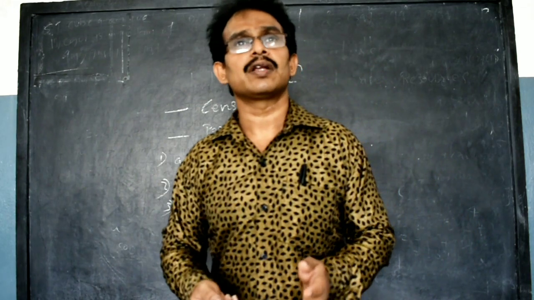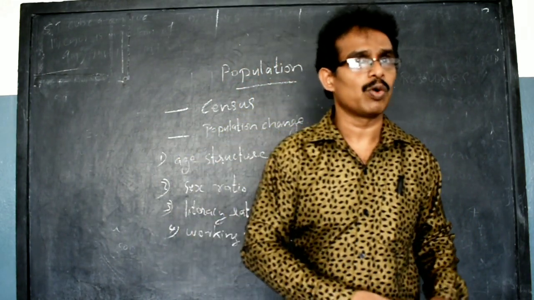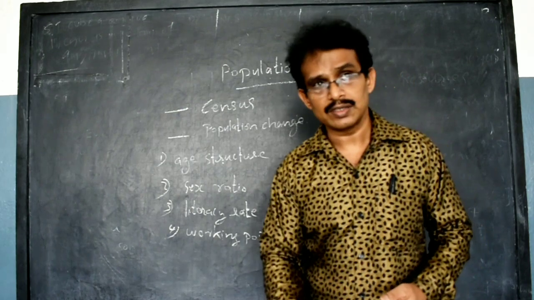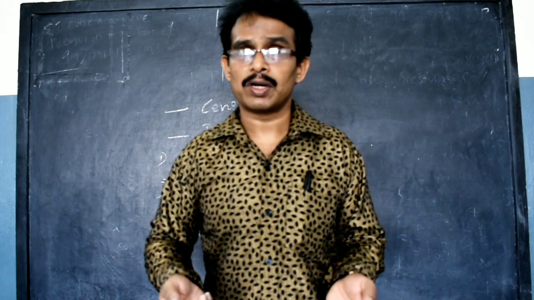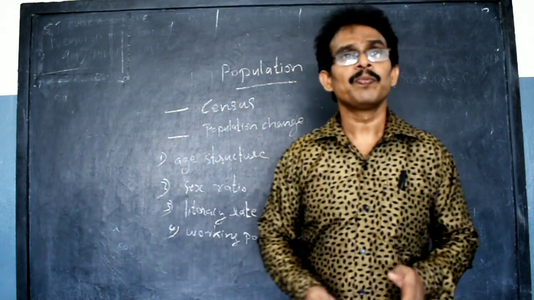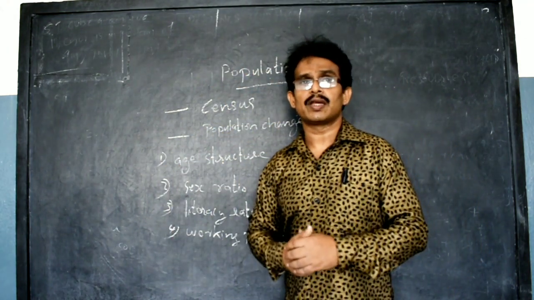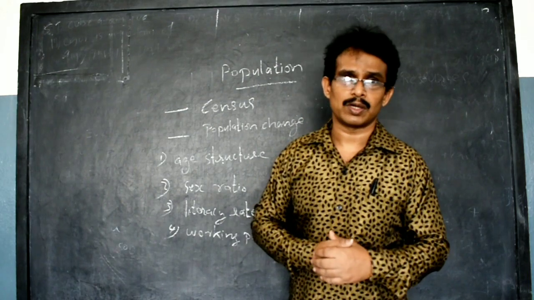When migration into one area increases, the population will change. If the death rate increases, the population may decrease. If the birth rate increases, the population may increase. In this way, birth, death and migration are the three factors that influence population change.